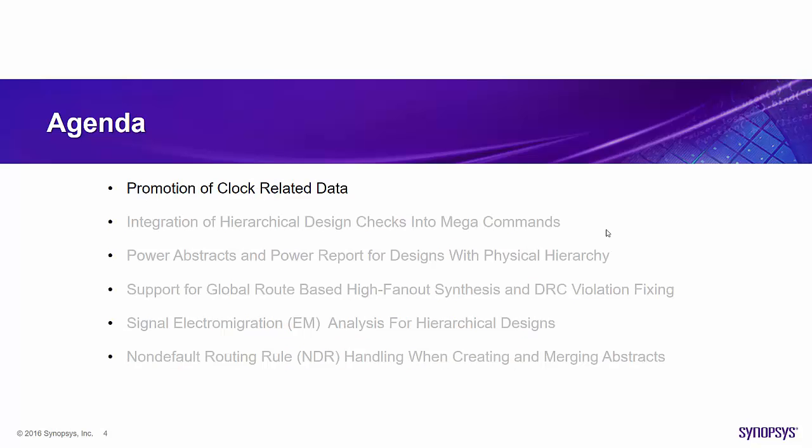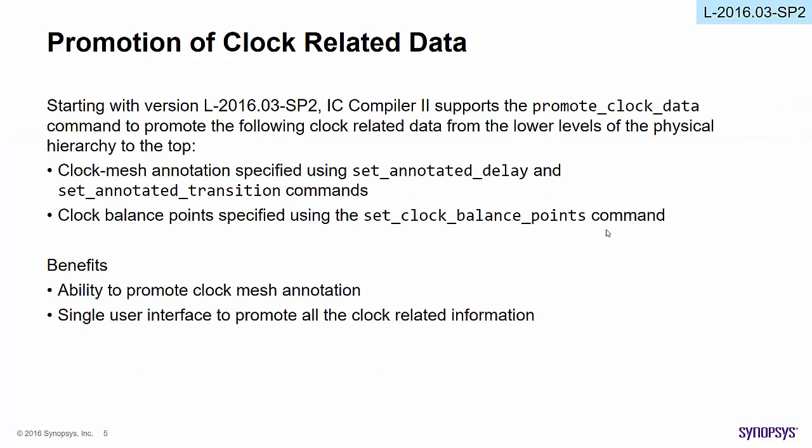Let's begin with the promotion of clock-related data enhancement. Starting with version L2016.03 SP2, IC Compiler 2 supports the promotion of the clock-related data from the lower levels of physical hierarchy to the top.